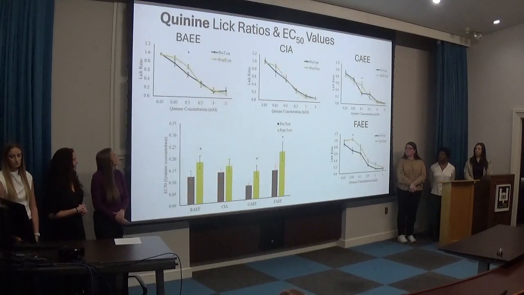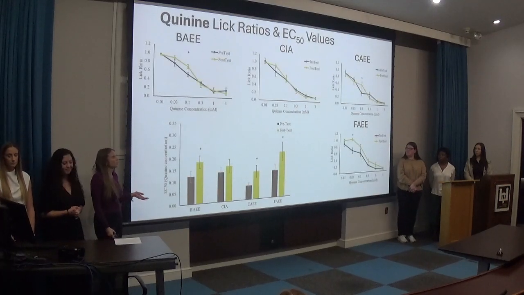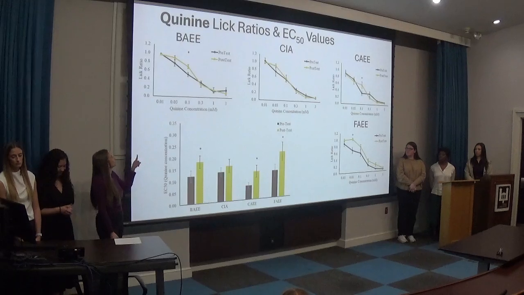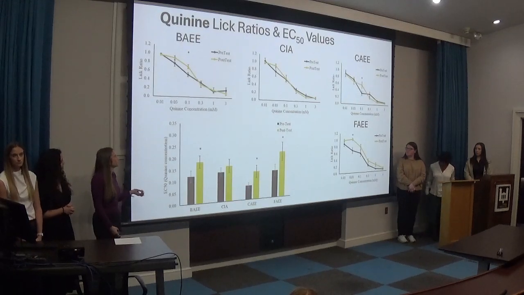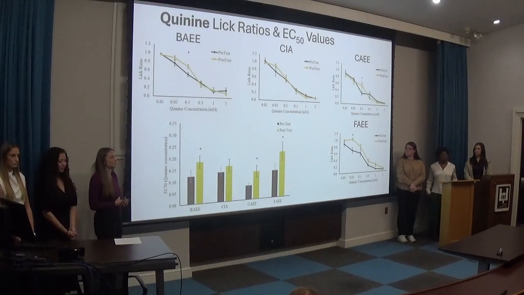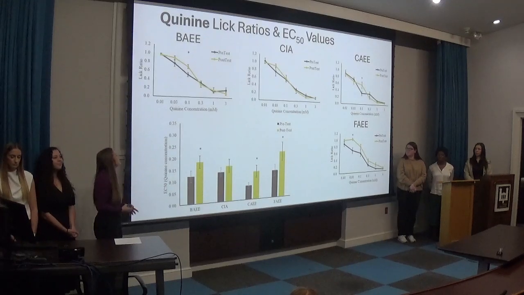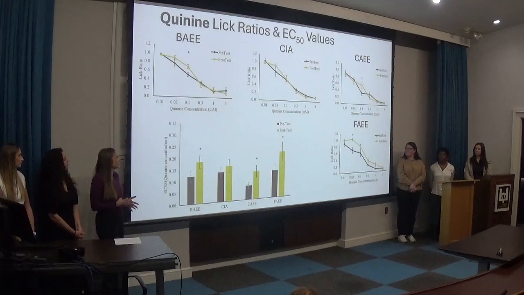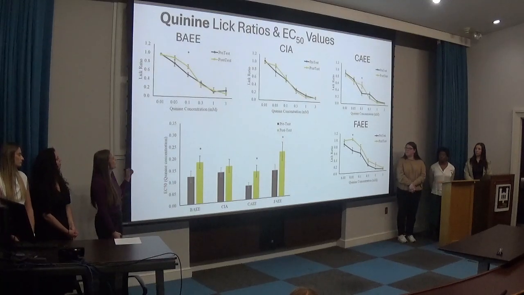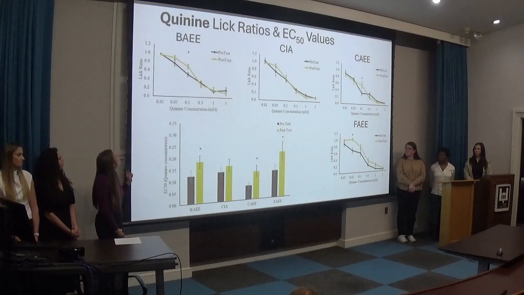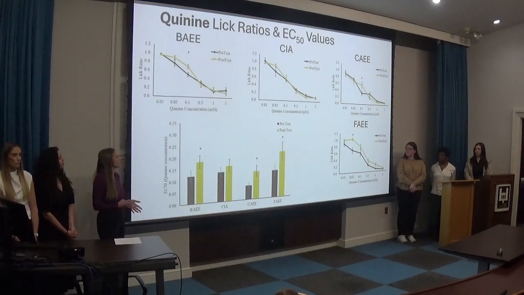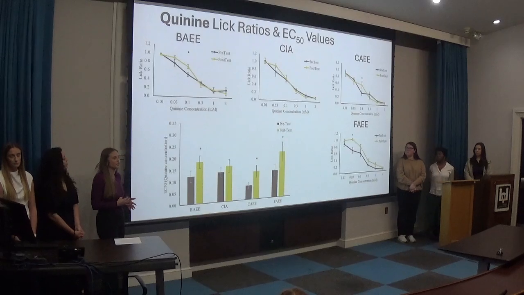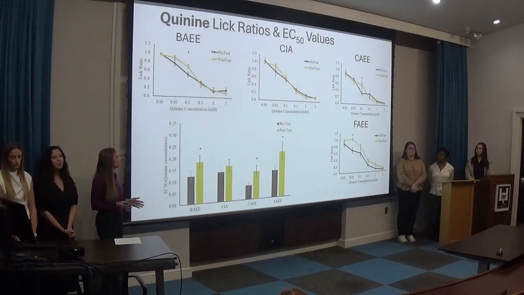So here we have the quinine results of our study, and as you can see, as concentration increases, lick ratio decreases, which is the expected pattern, especially for an aversive solution like quinine. So once again, the CIA did not show any significant results from pre-test to post-test. However, the Bagg and the K group did show a slight increase in lick ratios at 0.1 millimolar of quinine, and this shows that there was a slight reduction in bitterness aversion, especially at the middle range concentration levels.